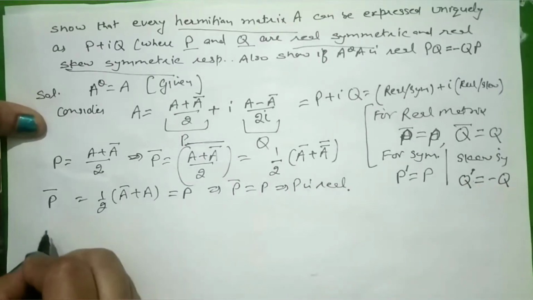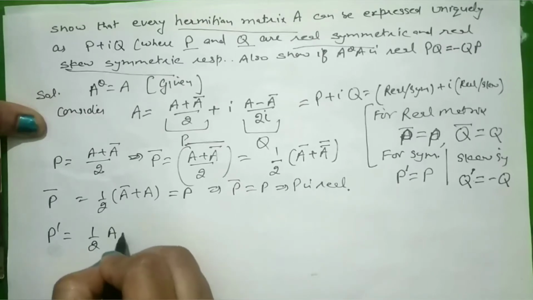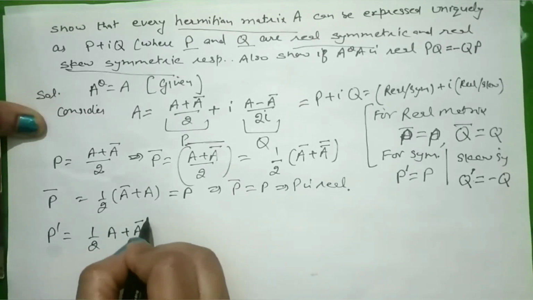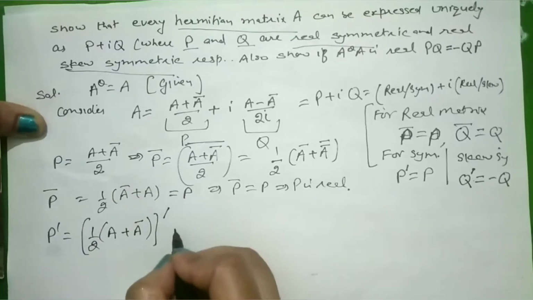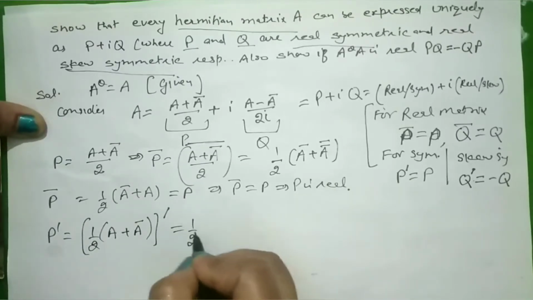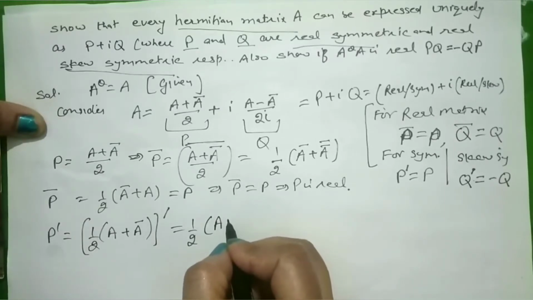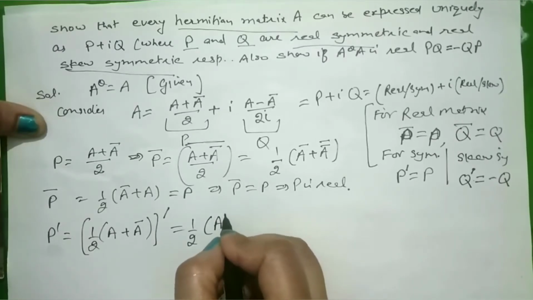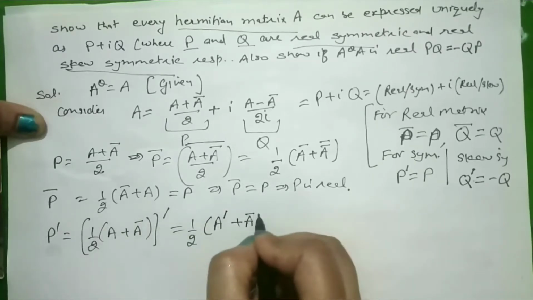Right? Now same way, now we check for symmetric. So P dash, this is a very important part. Please be careful while doing this part. Now we have to take the transpose. Transpose does not affect the number, so it is written as it is, because transpose is an operation for matrices only, not for numbers. So it will be A dash plus A bar dash.